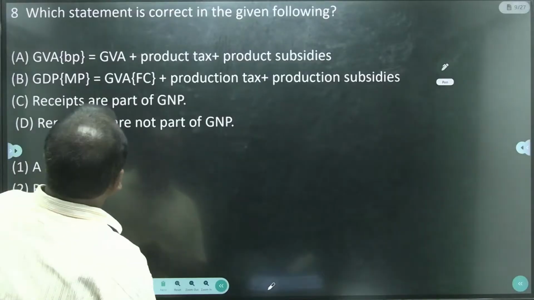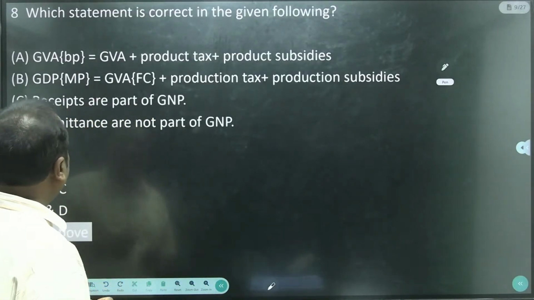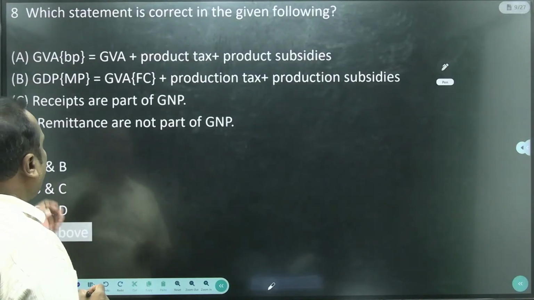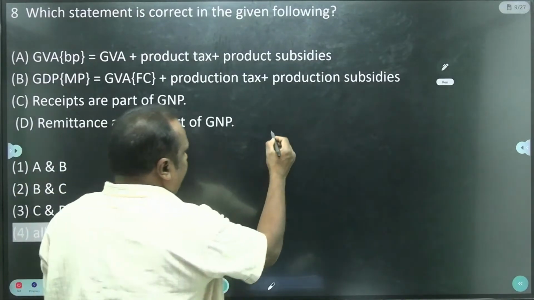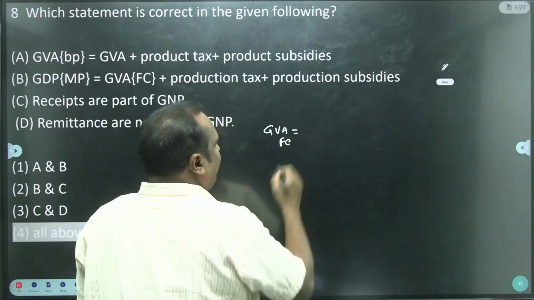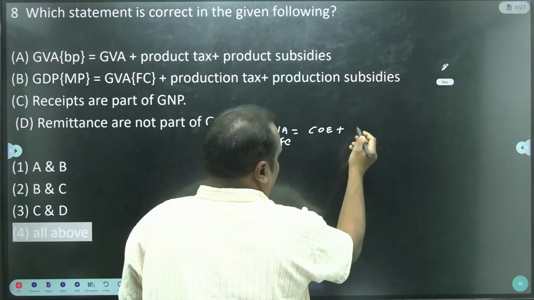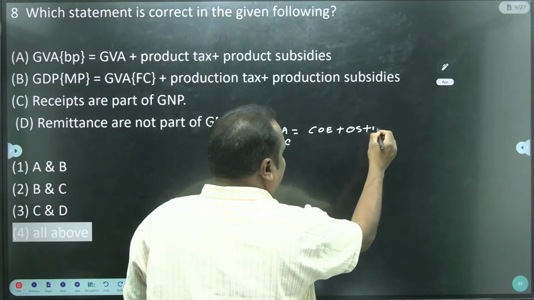Then come to which statement is correct in the given following. GVA BP, GVA MP are given. First you take the GVA FC, gross value added at factor cost: compensation of employees plus operating surplus plus mixed income.